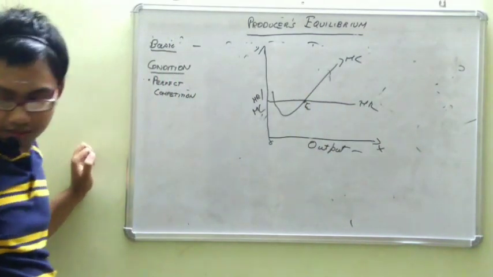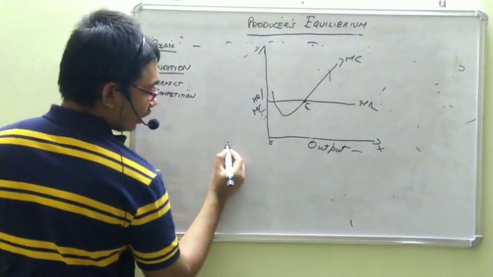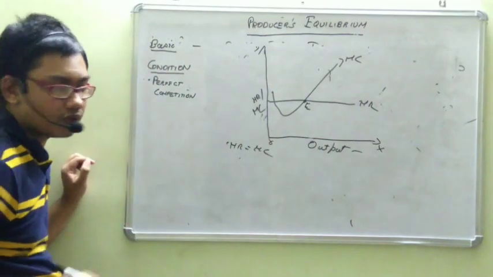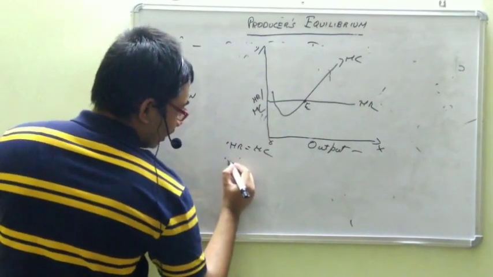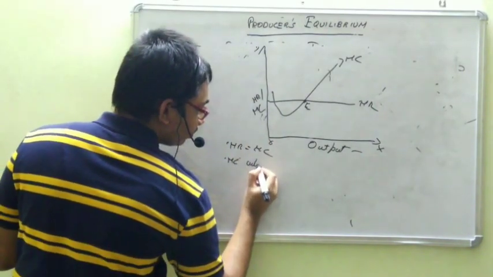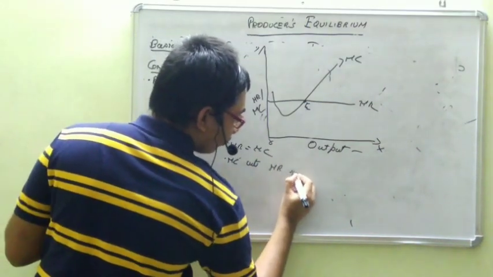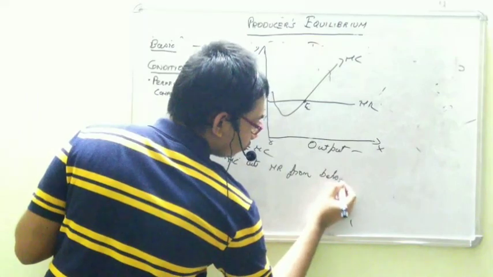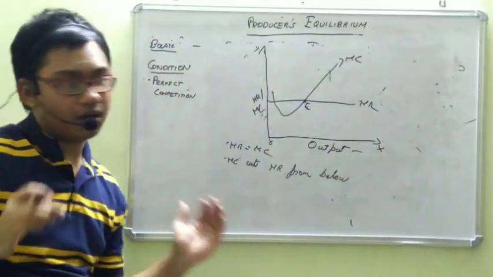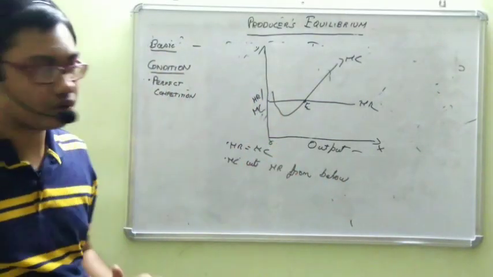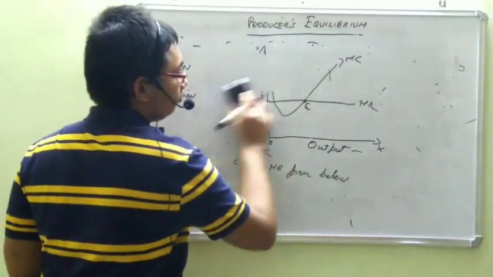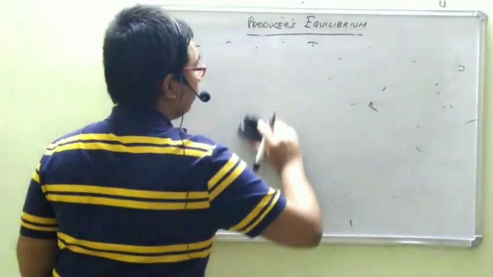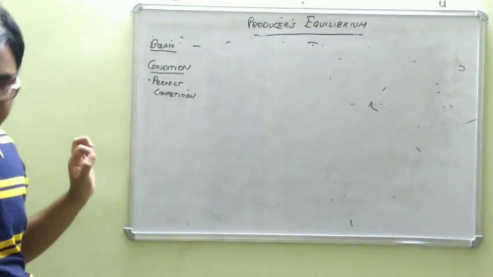Here the first condition is MR is equal to MC. The second condition is MC cuts MR from below. MC cuts MR from below. This is the second condition for equilibrium. Now let us discuss the case of imperfect competition.